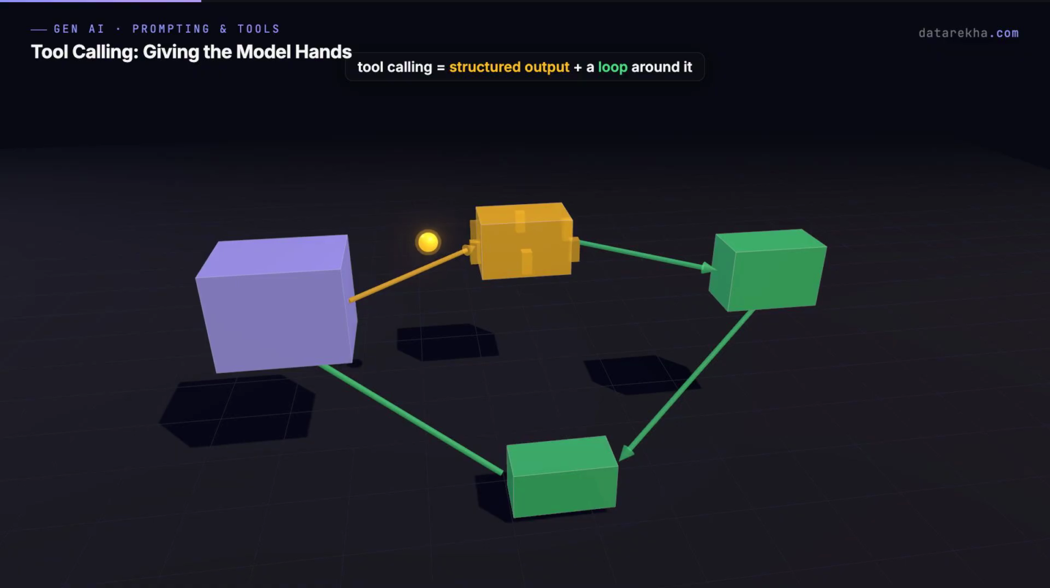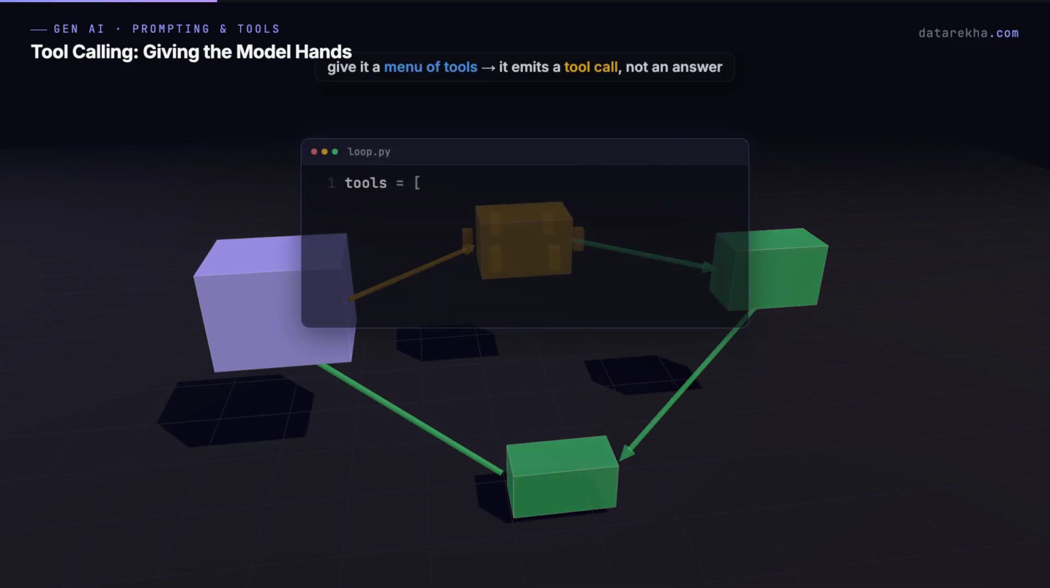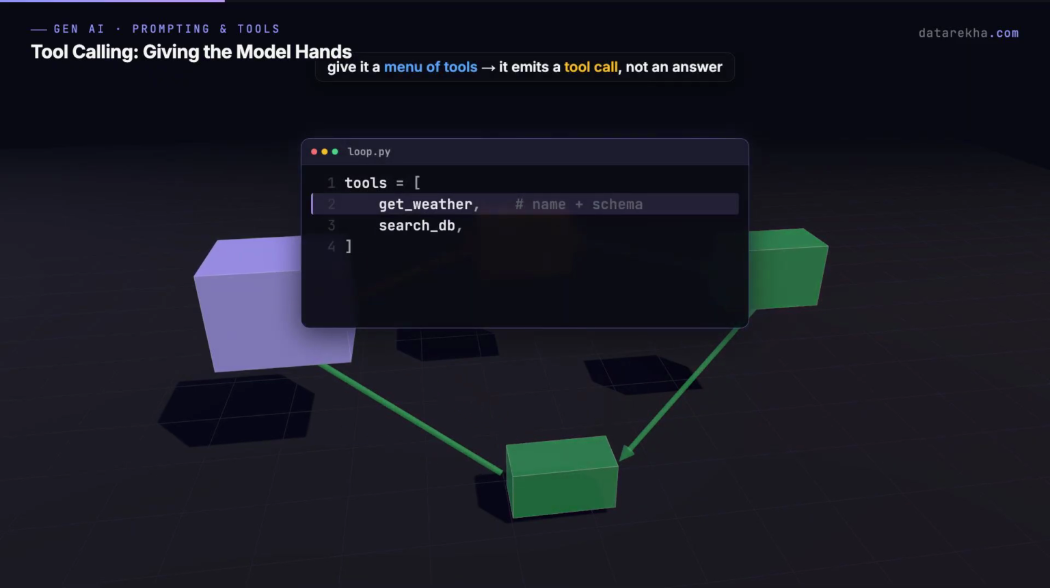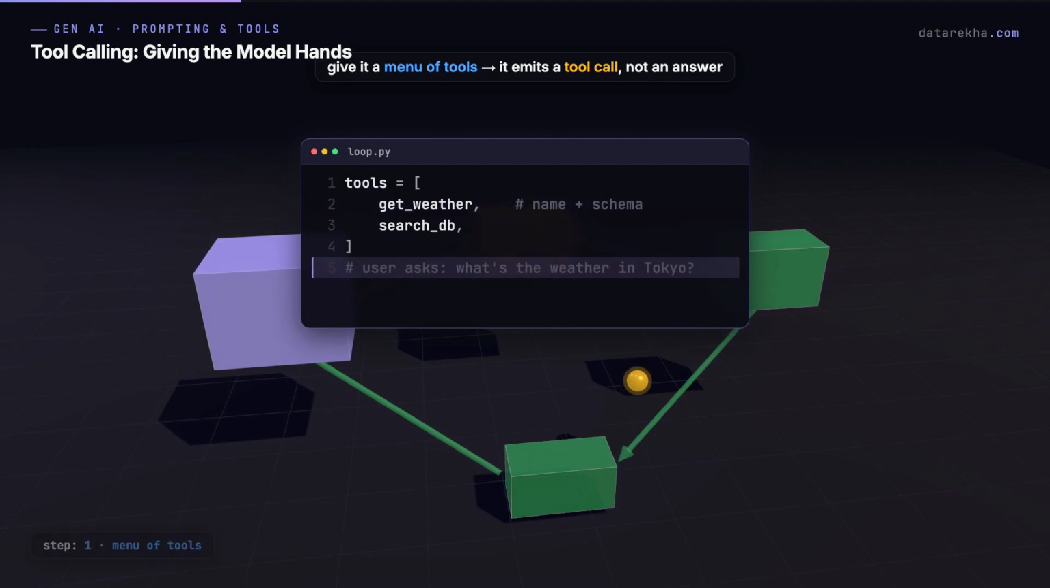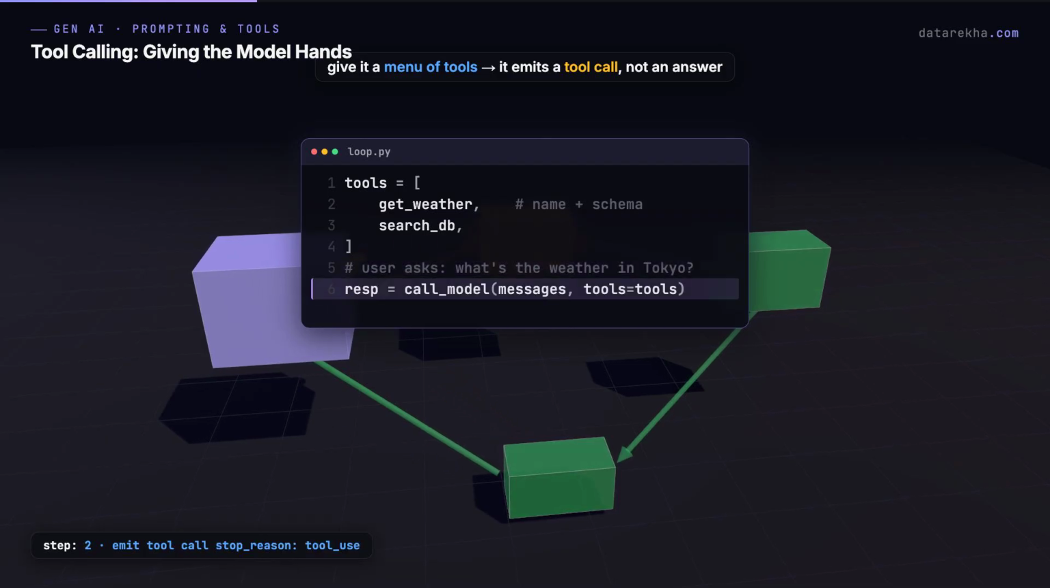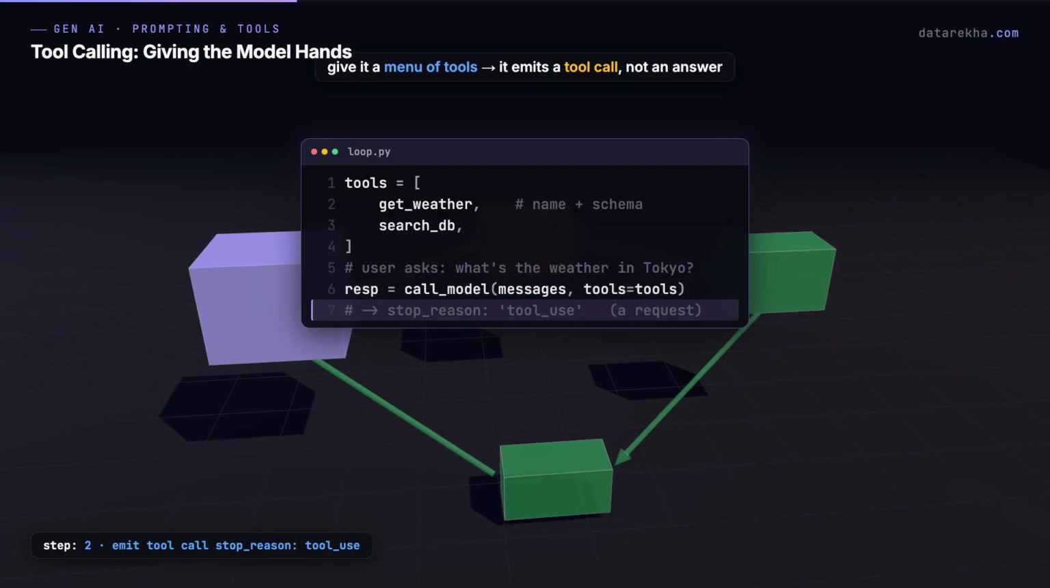So let's walk the loop. 4 steps. Step 1. You hand the model a menu of tools. Here's get weather, here's search database. The user just asked, what's the weather in Tokyo? Step 2. The model looks at its options and emits a tool call, structured JSON. Get weather, city equals Tokyo. It does not answer the question, it requests a function. The API even flags it. Stop reason, tool use.